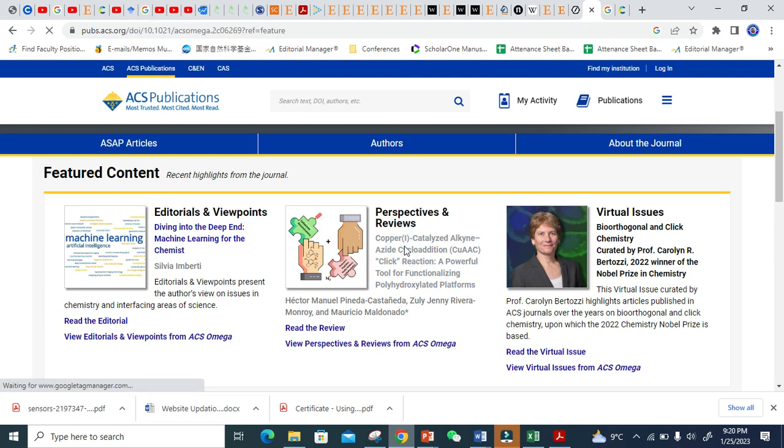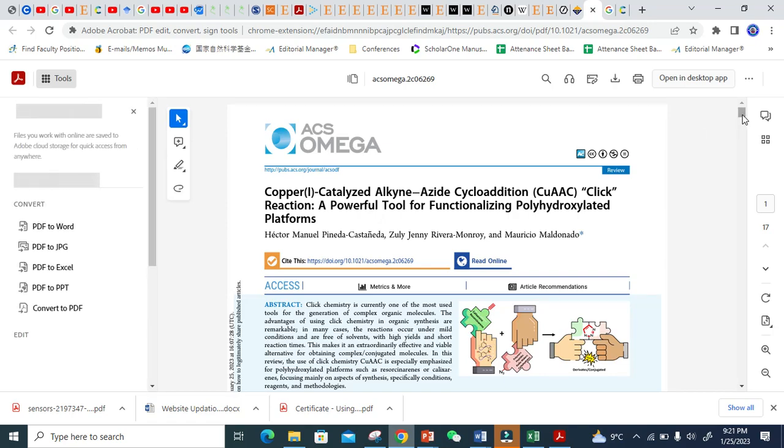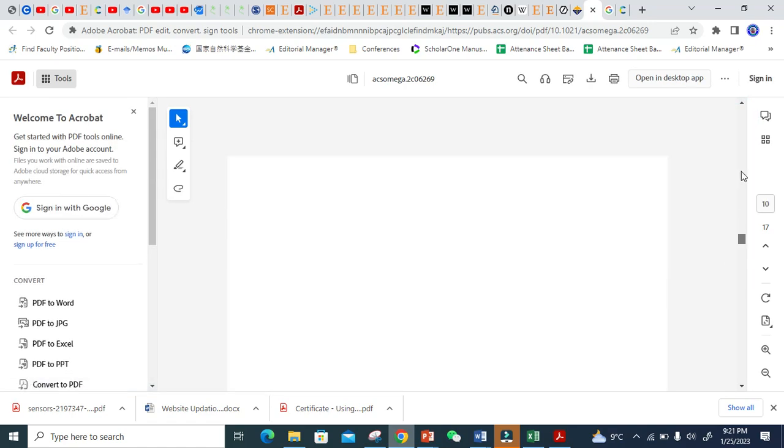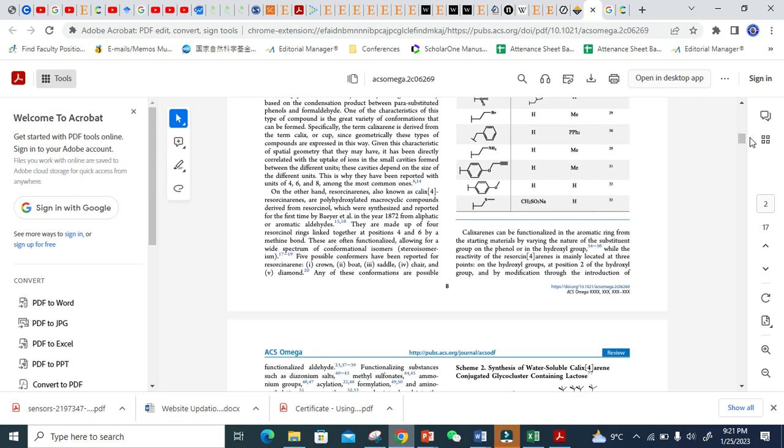Let me click here, and you will see that there is no charge on it. It is free. The PDF is freely available here. You see, this is the PDF. So I can easily download this article. It's such a great thing. You can easily download the PDF and you can also read it online, right? So this is an open access journal.